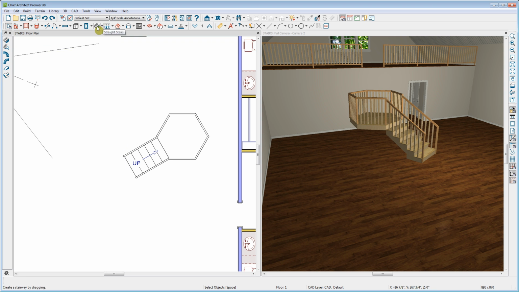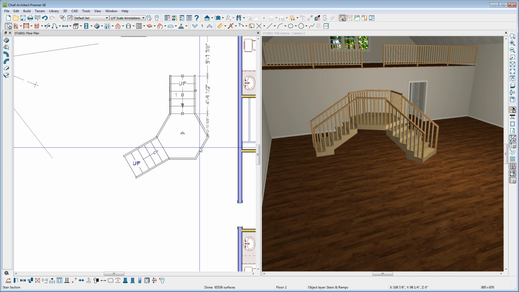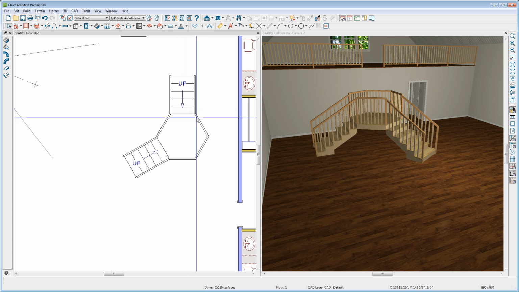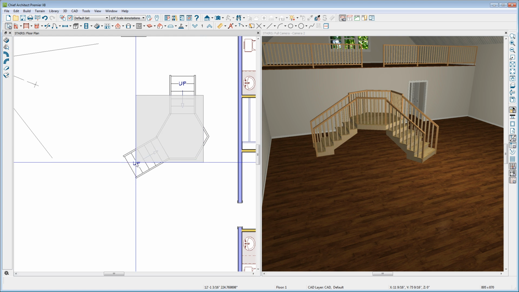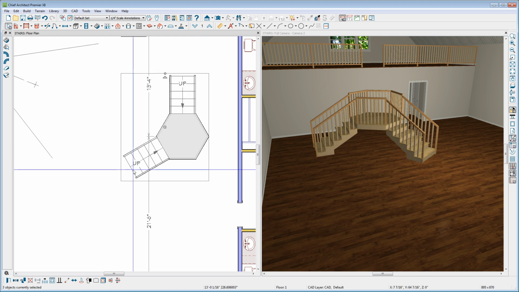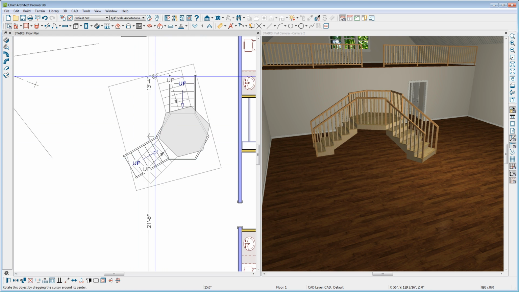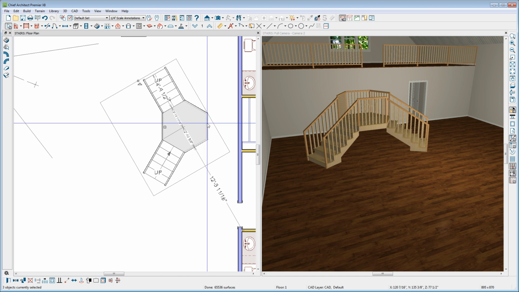Here, instead of drawing another stair section, I'll select the one that I have here, use my Copy Paste tool, and then my Reflect About tool. Reflect about this edge to connect a stair section here. And then I'll select both of the stair sections and the landing, rotate it a little bit, and then draw another stair section from here up to the loft above.